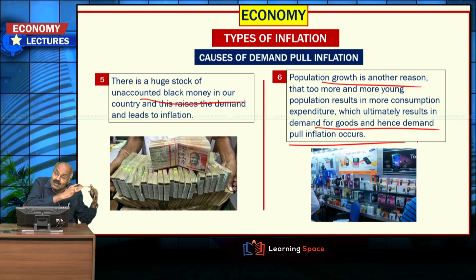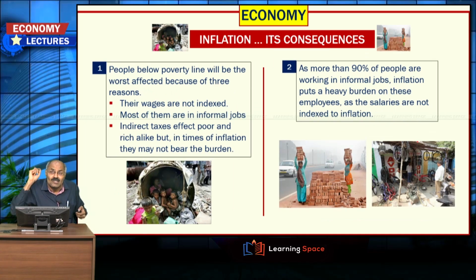We discussed cost push inflation. Cost push inflation can be due to supply side problems as well as structural factors. Then, demand pull inflation, we discussed various aspects, and the next step is inflation and its consequences.